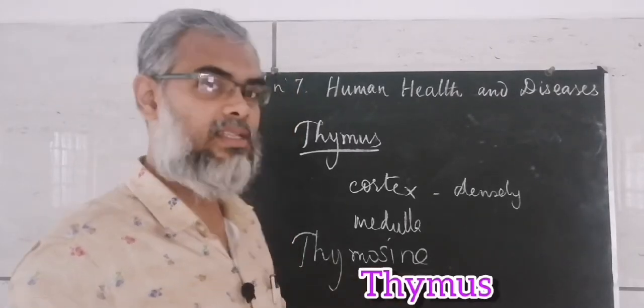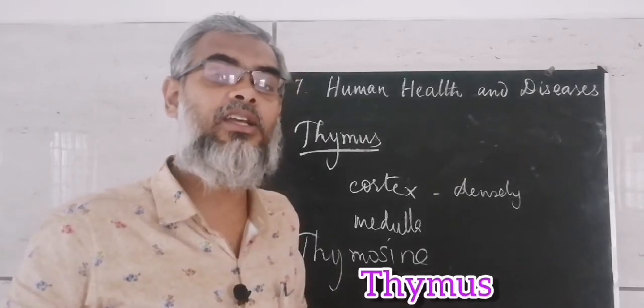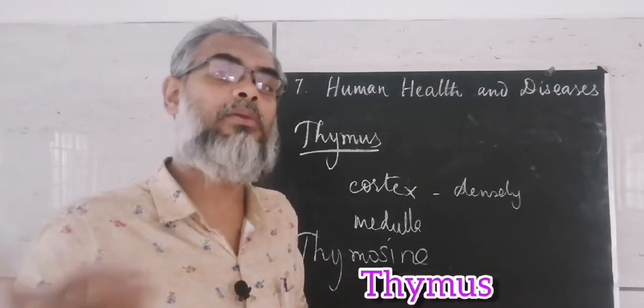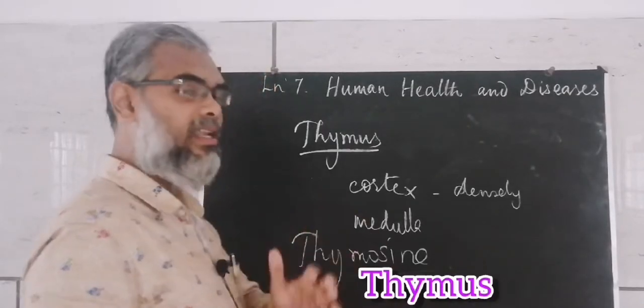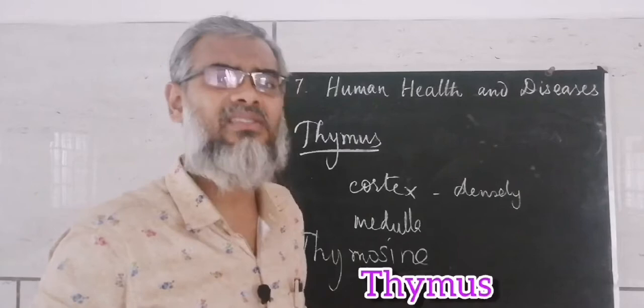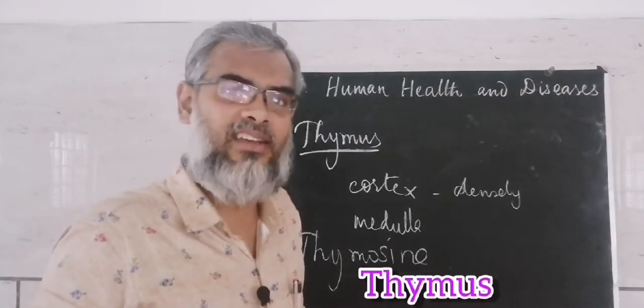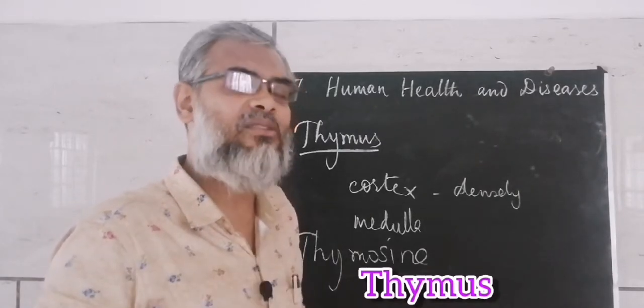And this thymus gland is very active in the neonatal period, that is child and pre-adolescent period. So the thymus gland is very active. That's why we say for kids nothing will happen. Why? Because the thymus gland is active for them.